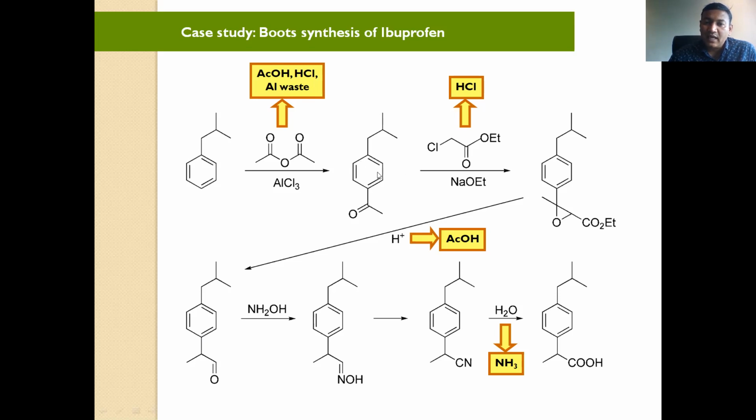In the second method, again we have to react with this chloroester, and you will find this type of epoxide. In this reaction you also get a byproduct, which is HCl, and HCl is sometimes useful, but many times hazardous. So in the second reaction also you will find some byproduct.